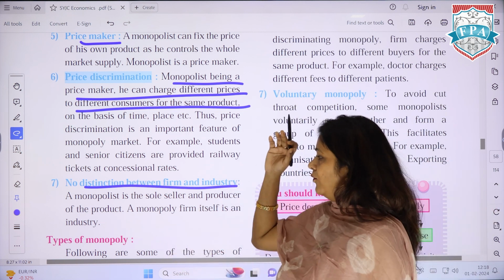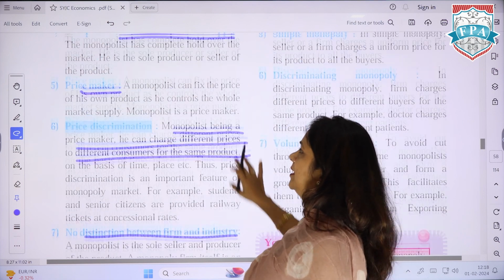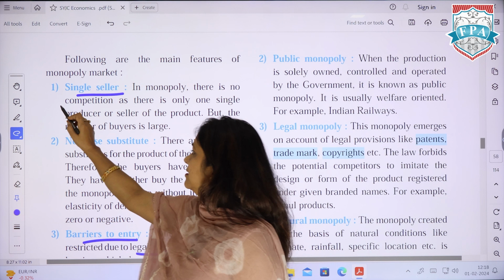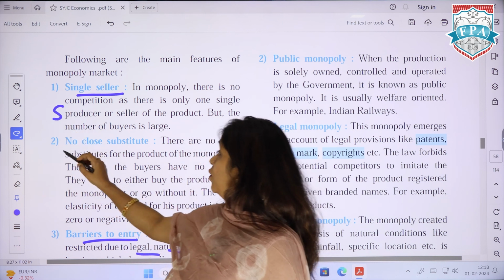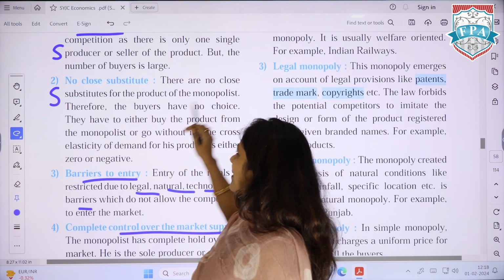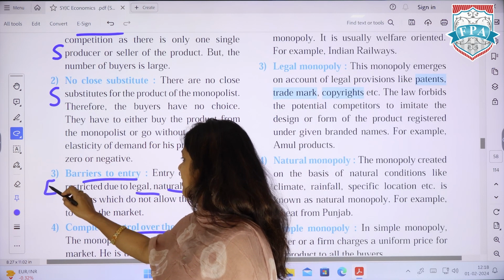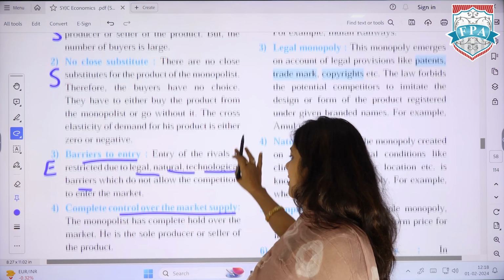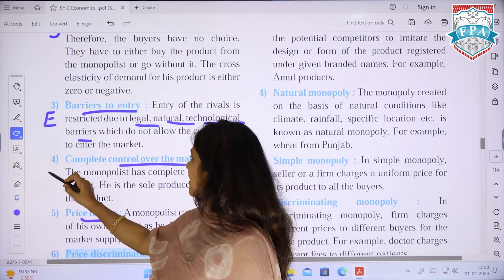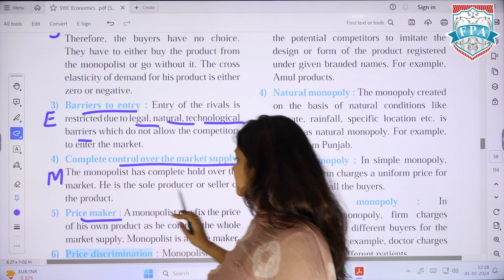So guys, features of monopoly, if we try to remember: one is a single seller, no close substitute. So can we take up another S? Barriers to entry. Okay, can we take up E here? Complete control over market. Can we take up M here?